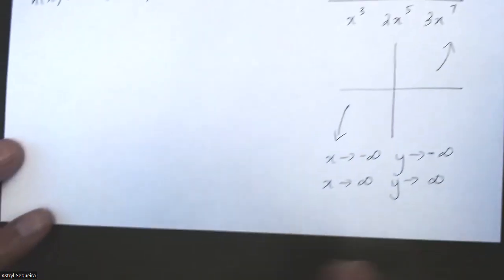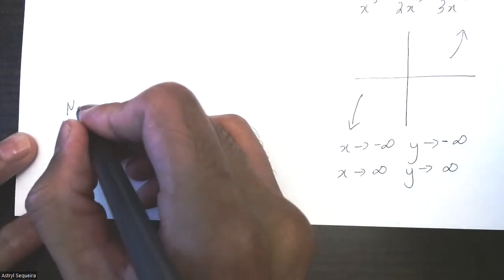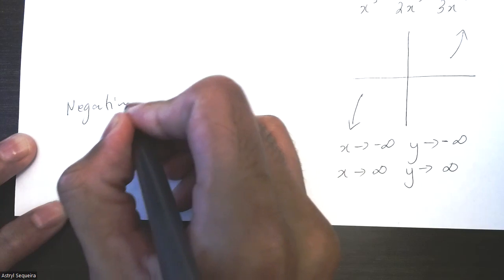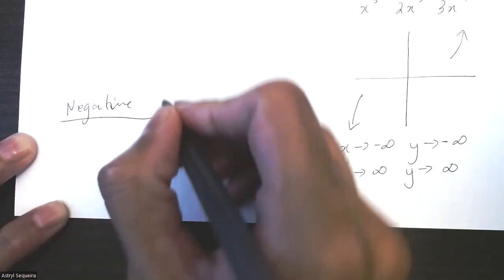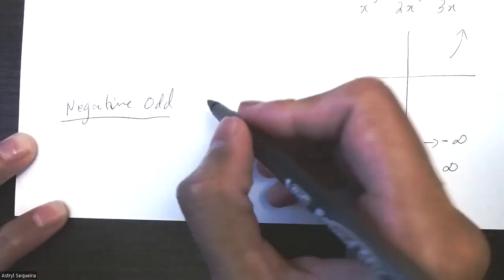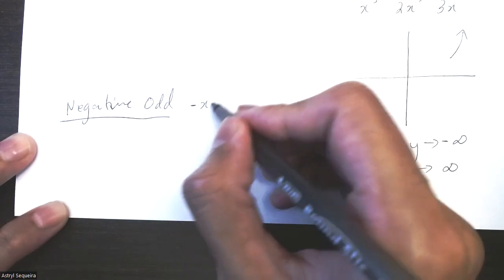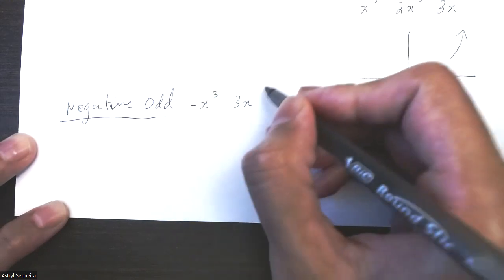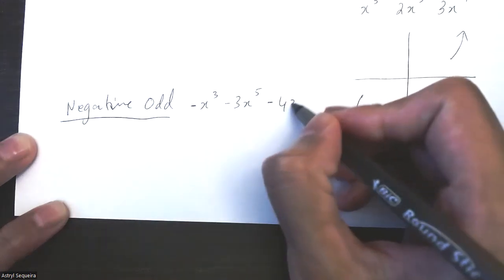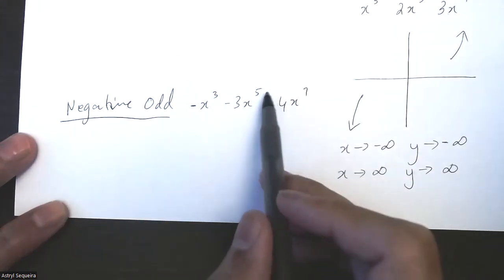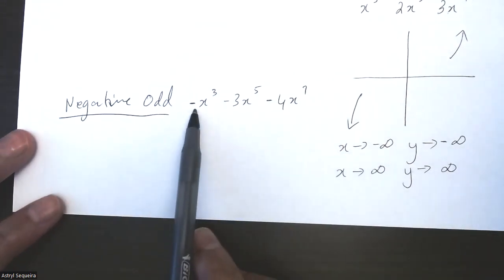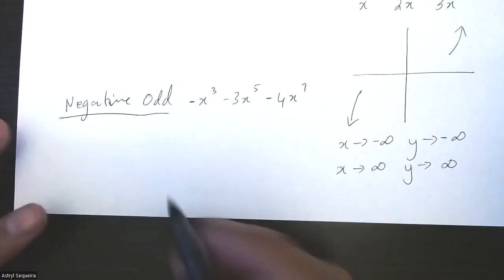Now we can finally come to our last case, which is a negative odd function. Some examples are negative x cubed, negative 3x^5, negative 4x^7. As you can see, the degrees are all odd, but the coefficients are all negative.